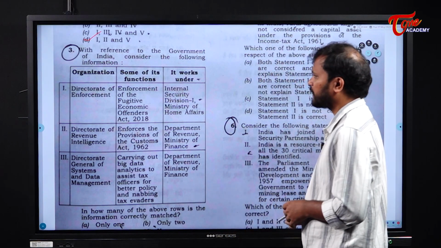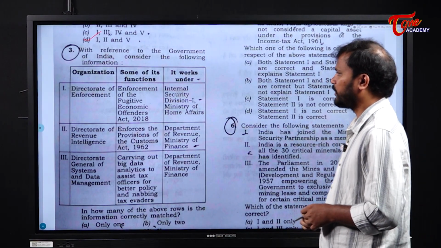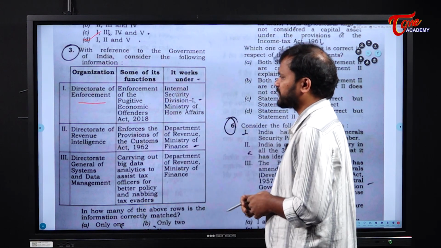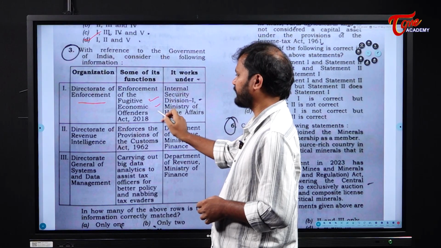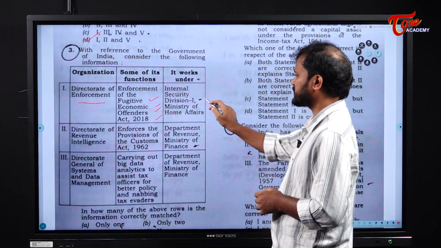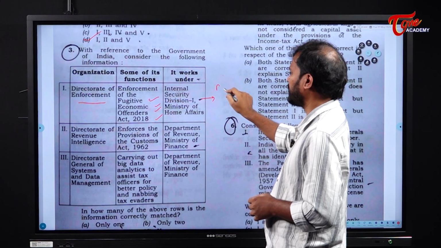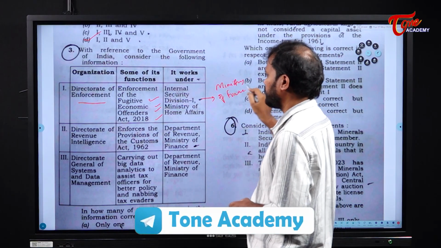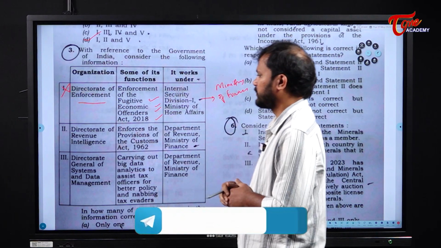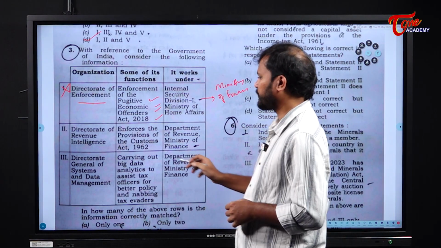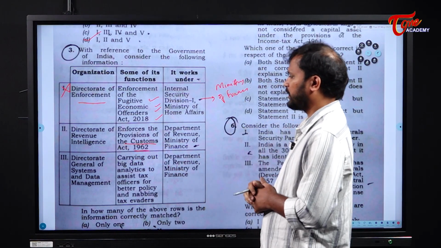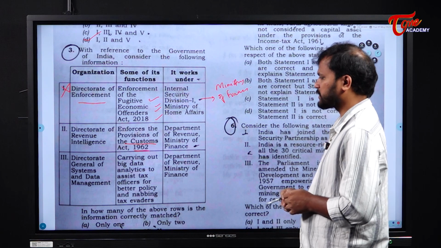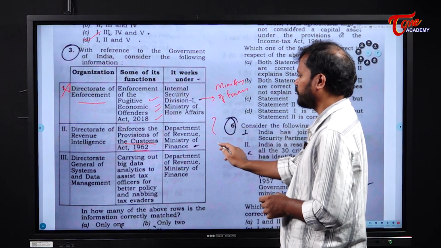Now, with reference to the Government of India, consider the following information. Directorate of Enforcement: some of its functions are the enforcement of the Fugitive Economic Offenders Act 2018. But the point here is that it doesn't come under the Ministry of Home, it comes under the Ministry of Finance. So the first one is wrong. Next, Directorate of Revenue Intelligence enforces the provisions of the Customs Act. Yes, one of its duties is to enforce the provisions of the Customs Act 1962. It comes under the Department of Revenue, Ministry of Finance.